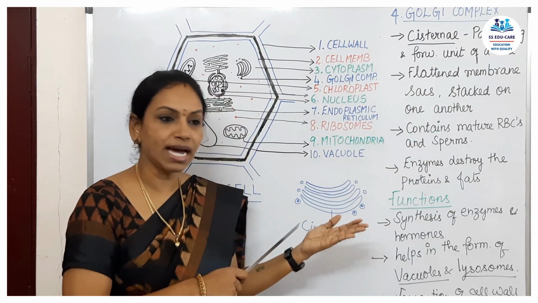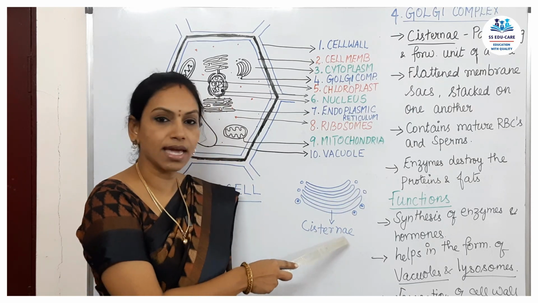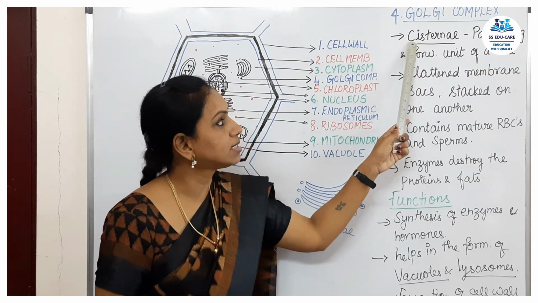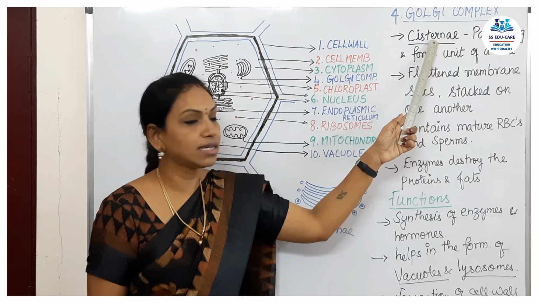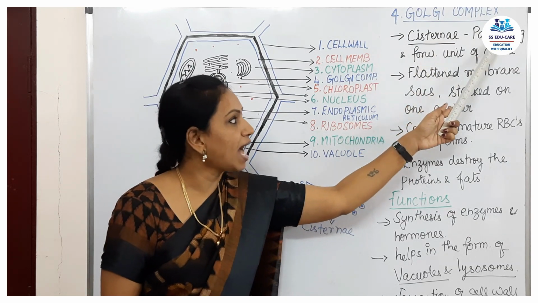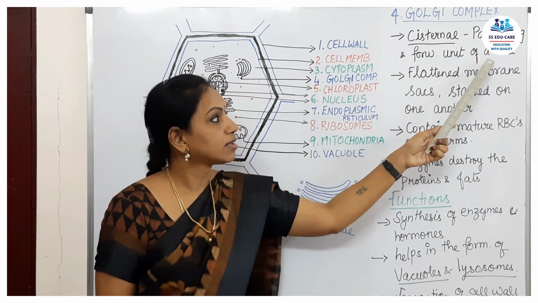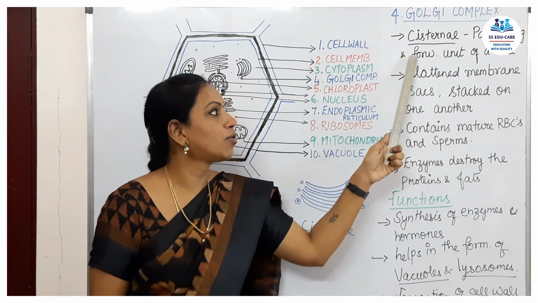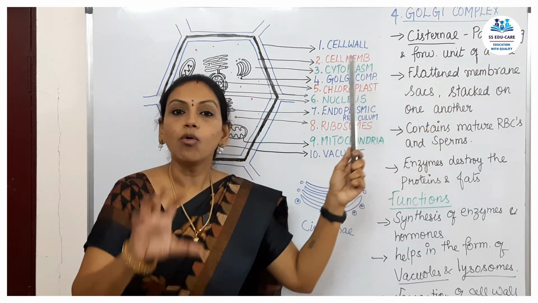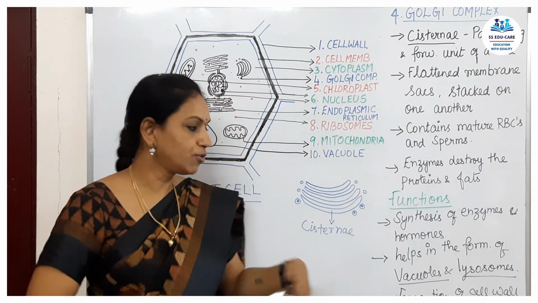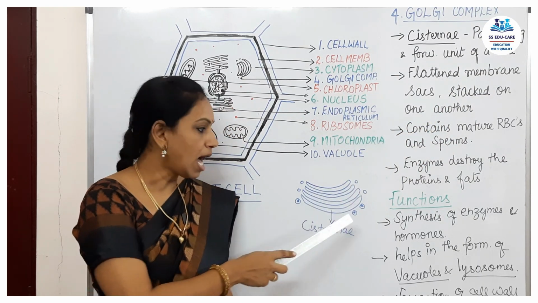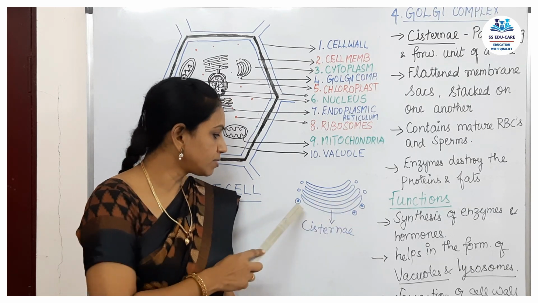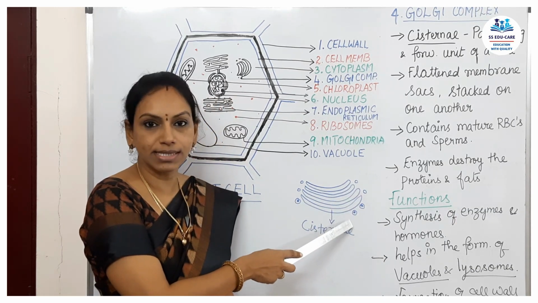What are these called? They are called cisternae. The function of the cisternae is that they are the packaging and forwarding units of the cell. What are they going to pack? If you look into this diagram, I have marked some spherical structures with dots inside.